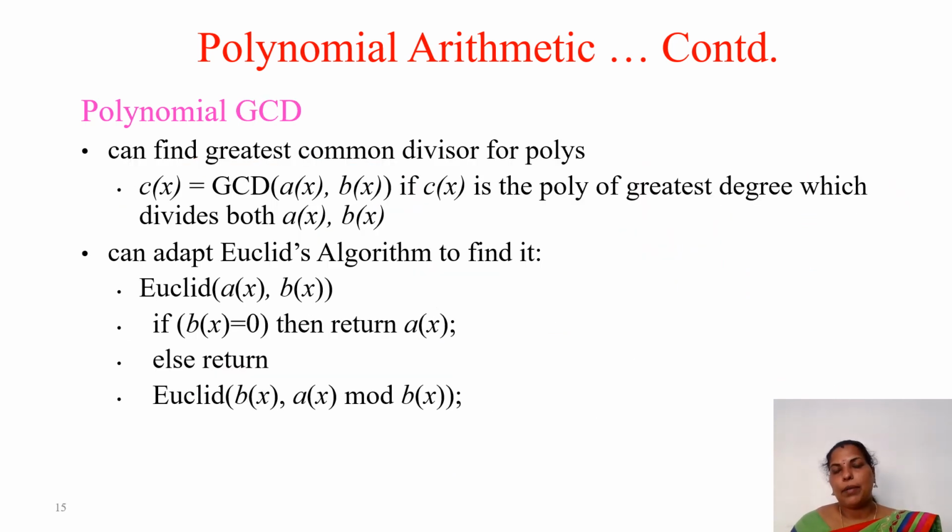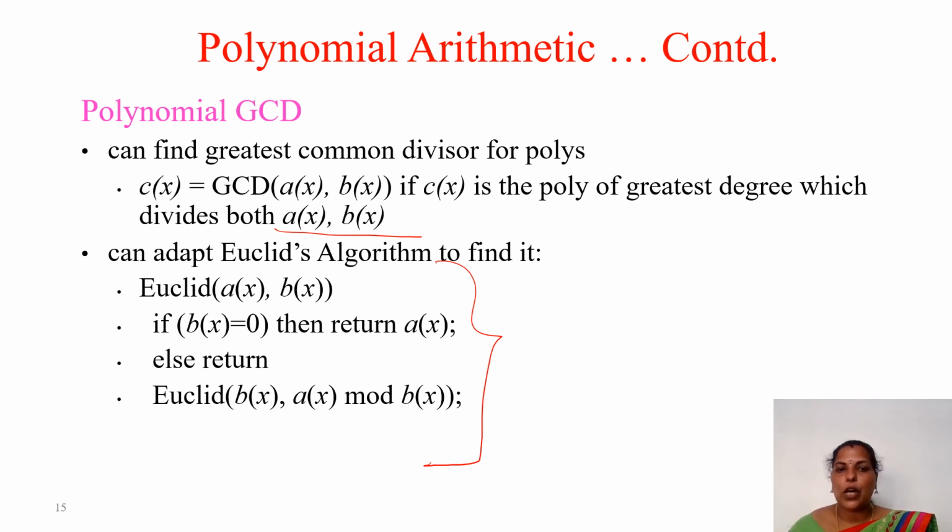Next is polynomial GCD, that is, we can find the greatest common divisor for polynomials, that is C of x equals GCD of A of x comma B of x, if C of x is the polynomial of greatest degree which divides both A of x and B of x. And in order to find the GCD of two numbers or two polynomials, we can use Euclid's algorithm or Euclidean algorithm, both are the same.